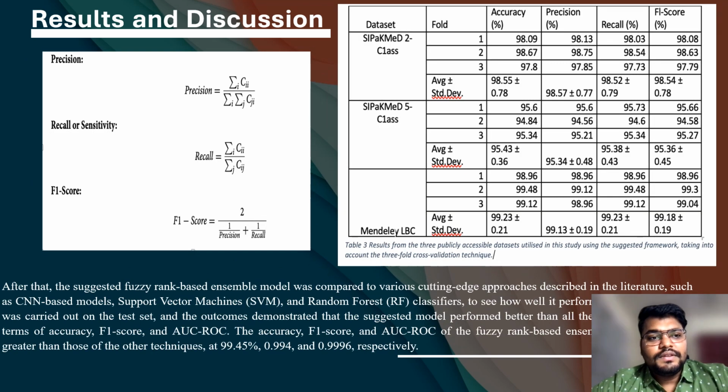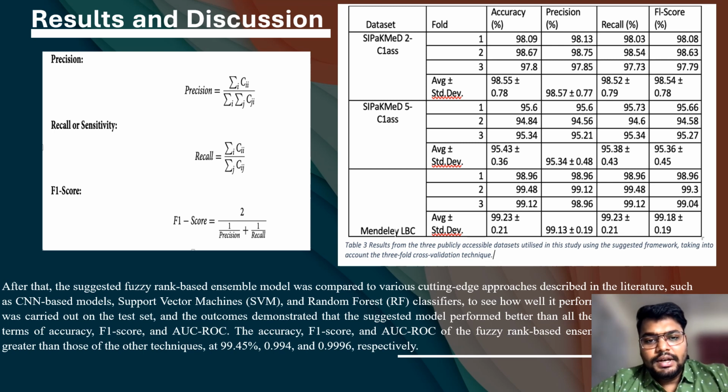So we can see on the left side the formulas for the precision, recall and F1 score that were used for the calculation, and on the right side we can see the data sets: CIPCA-MET 2 class, 5 class, and Mendeley LBC. The number of folds that we have targeted is 3 folds, and we can see the accuracy, precision, F1 score, and also the recall percentage.